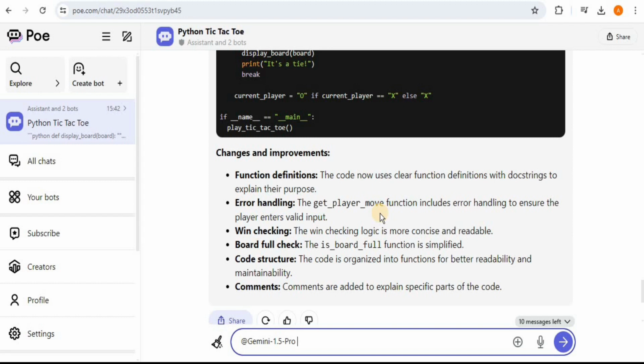And if you want to use the paid model, you can always go ahead and upgrade your subscription according to your needs. So I highly encourage all of you to try it out for yourself and run multiple large language models at once inside the same window in a single chat.